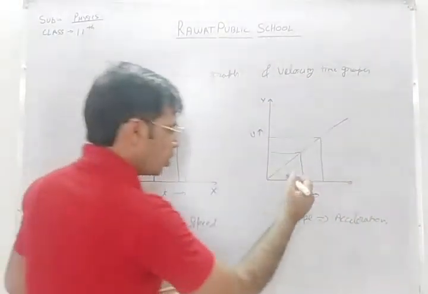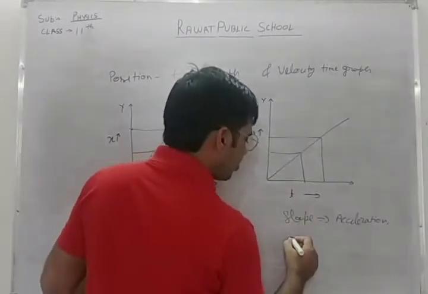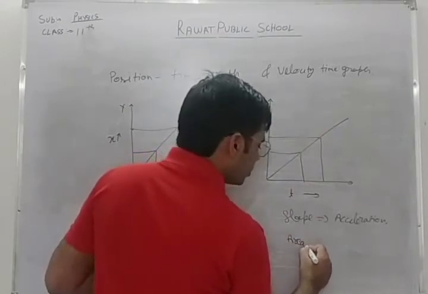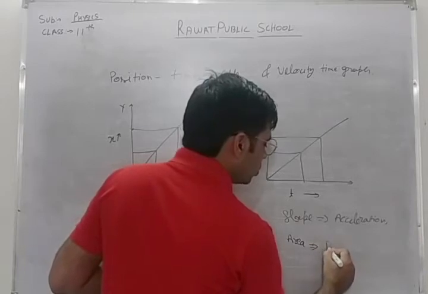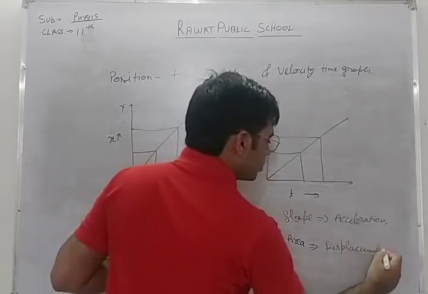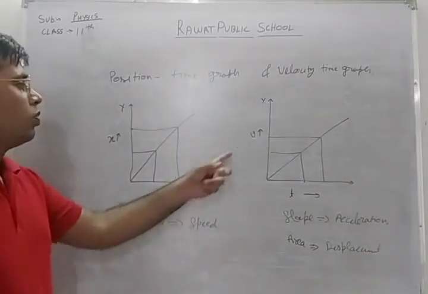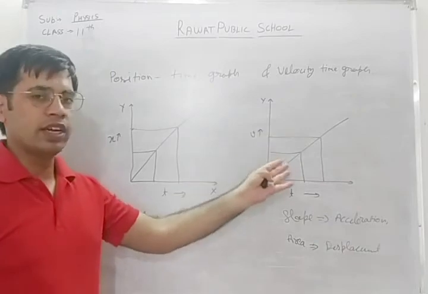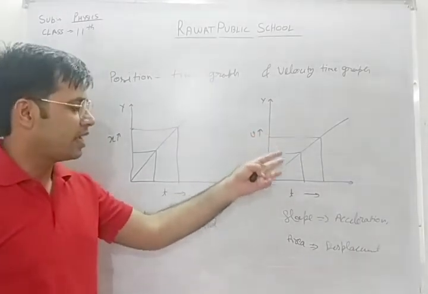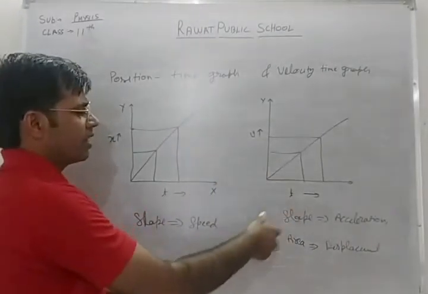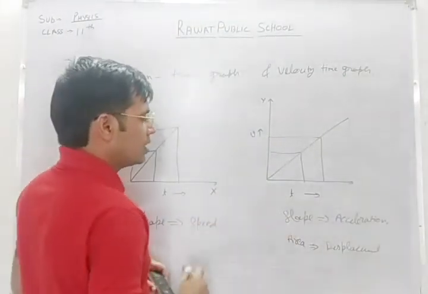Now one more important thing about the velocity time graph: the area under the curve gives you displacement. If this is a speed time graph, then the area of that graph will give you distance.